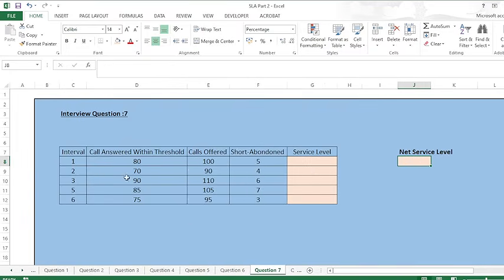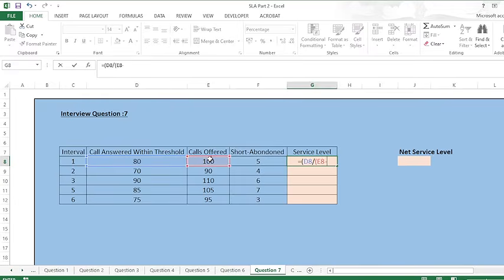In this question, it is basically the same question, but here we are given the short abandoned calls also. Right. So now I'll have to calculate the service level. We know the formula, so there will be no issue. We know that this is the calls answered within threshold divided by calls offered minus short abandoned calls.